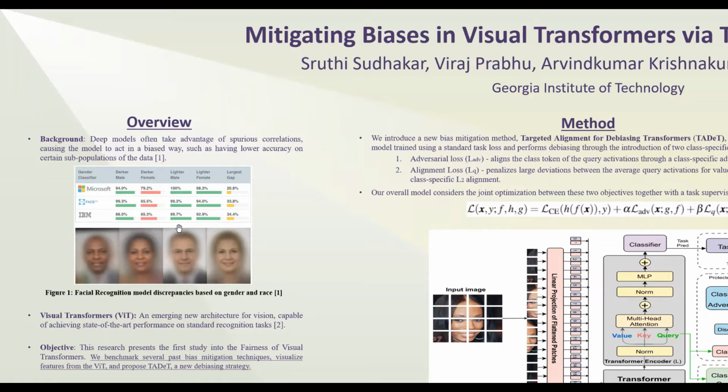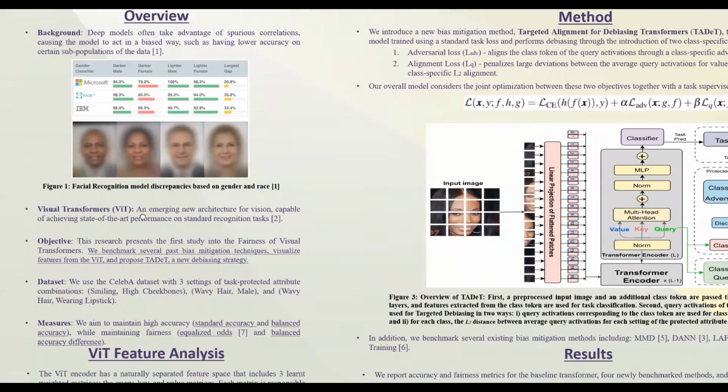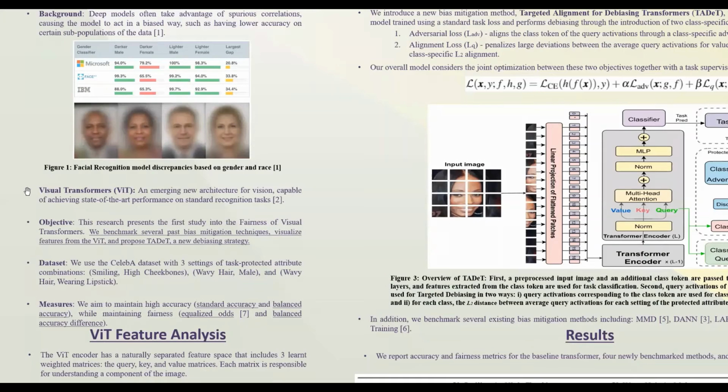subpopulations of the data. While many have studied the fairness of computer vision tasks learned using CNNs, the fairness implications of the newly introduced visual transformers are yet to be studied. We performed the first fairness assessment of visual transformer models and benchmarked several existing bias mitigation algorithms. To understand where the bias is encoded, we visualize the feature space of the visual transformer. Then we introduced TDET, Targeted Alignment for Debiasing Transformers, a novel debiasing algorithm.